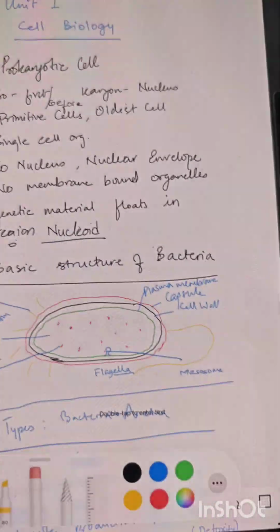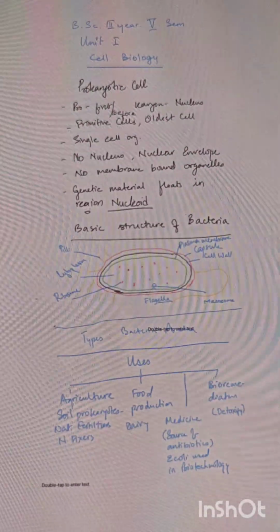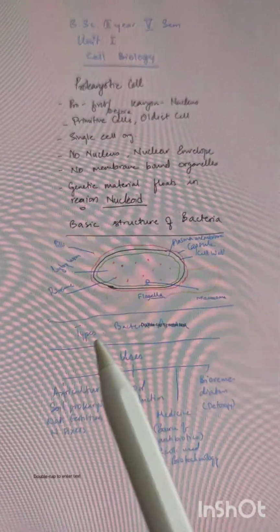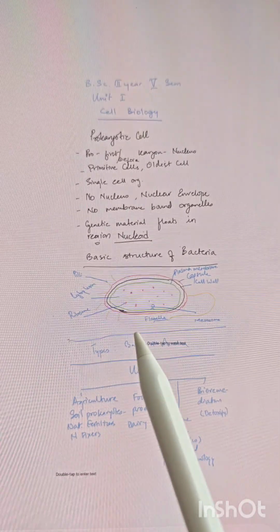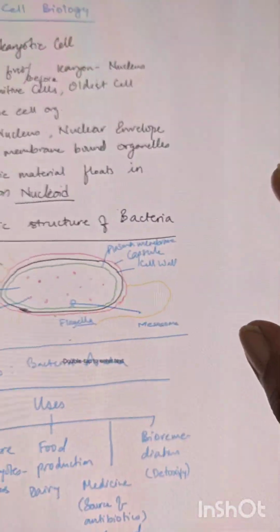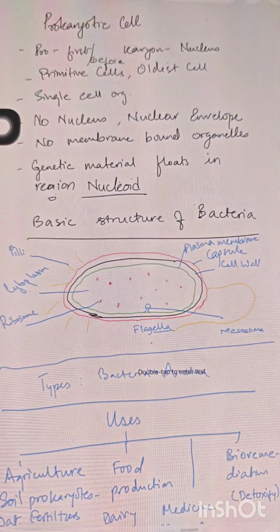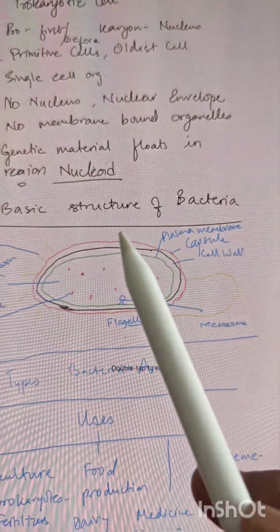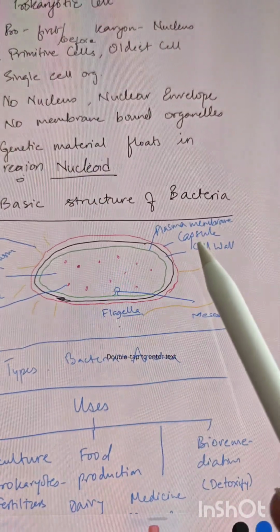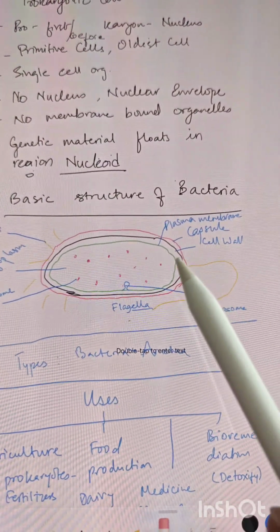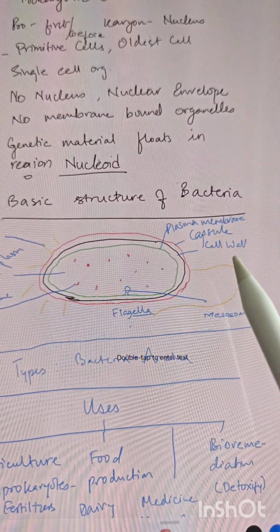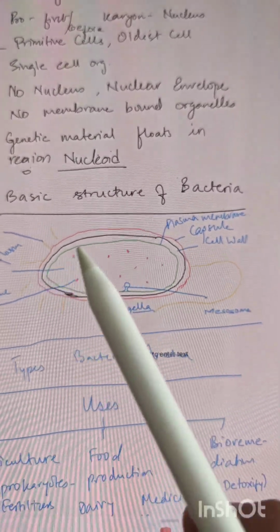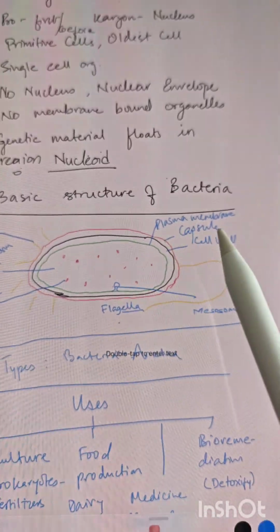Now we will look at the simple structure of the bacteria. Bacteria is one of the prokaryotic cells. If you observe the structure of bacteria, you will find an outer layer called the capsule, and this layer protects the inner layer called the cell wall, and inside the cell wall there is the plasma membrane.